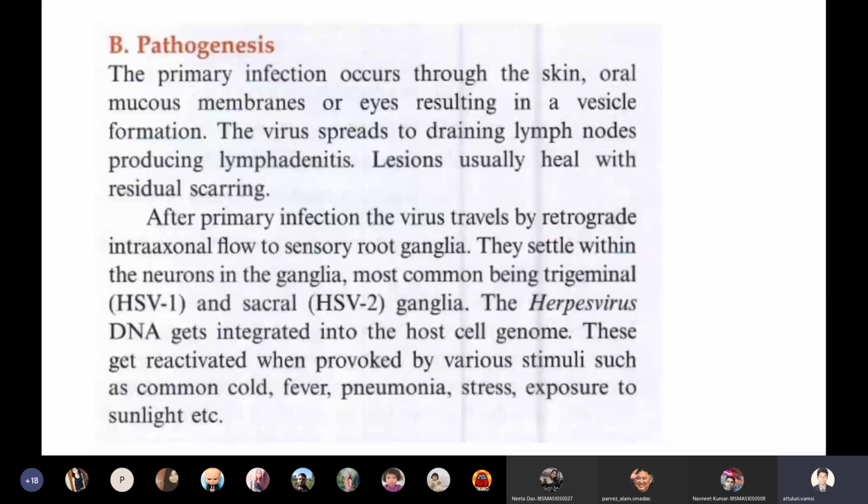If you look at the junk DNA, 70% of junk DNA has herpes virus genome. That indicates this herpes virus has been infecting humans for a long period of time. Even our ancestors, the monkeys, Australopithecus africanus, even our previous ancestors also got infected by the herpes virus. So it is one of the very old viruses that we have seen, and there is a sub-branch in virology called paleovirology. So in paleovirology, we study the fossils of viruses.